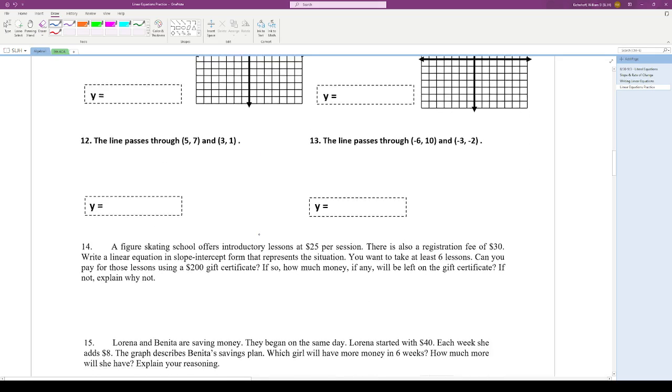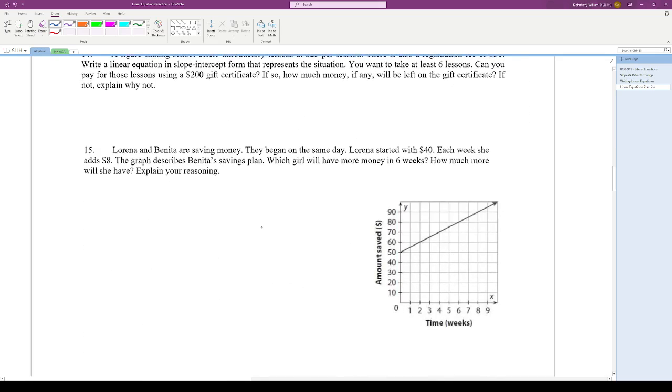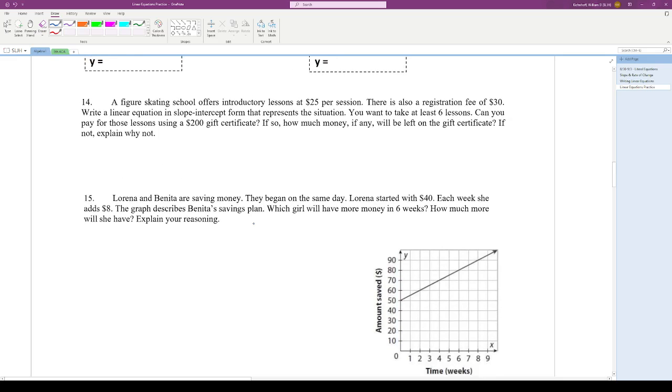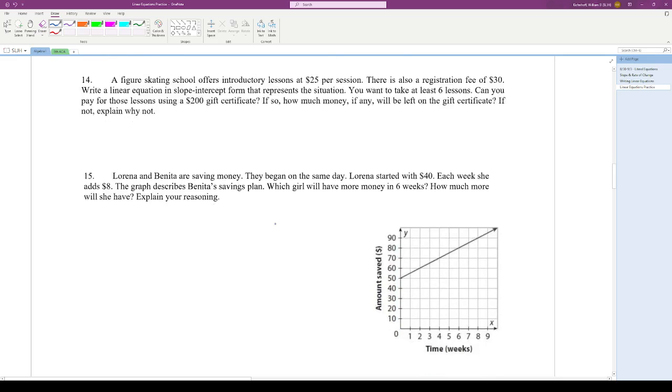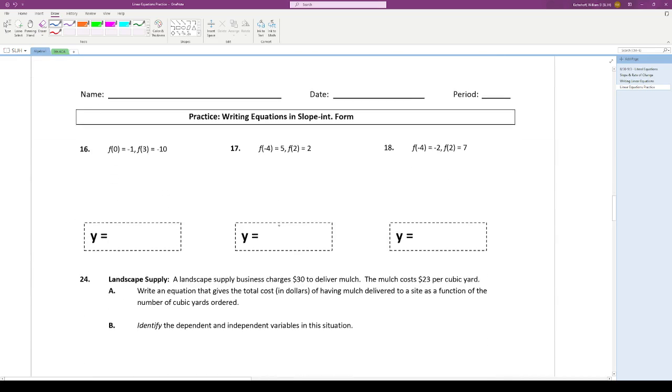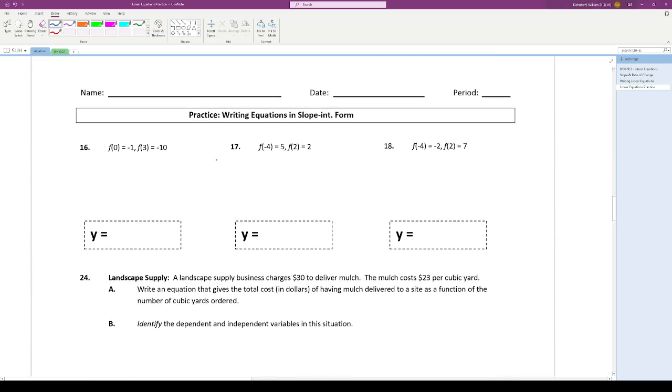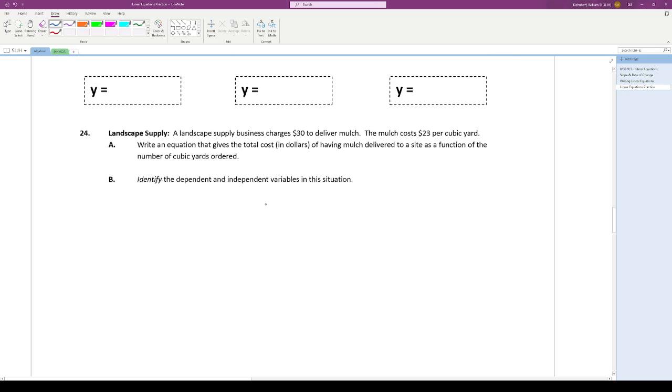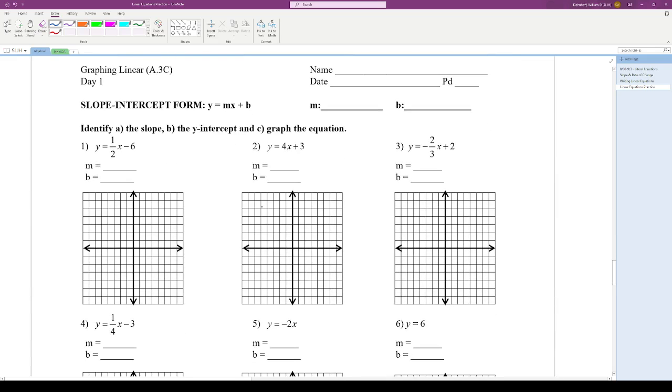I don't think there's anything else in this page that is particularly new or different than those earlier problems. It's just more practice because we really need to get these ideas down about how to do linear equations. So work through these practice, get used to how they work, and then we'll look at this other sheet we have today, which is graphing linear equations.